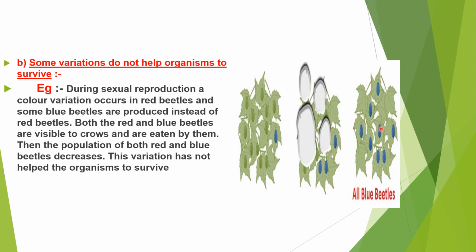Eventually they arrived at a time when there were no green beetles and all were blue beetles. Completely the green beetles vanished and only blue beetles appeared. Their population increased.